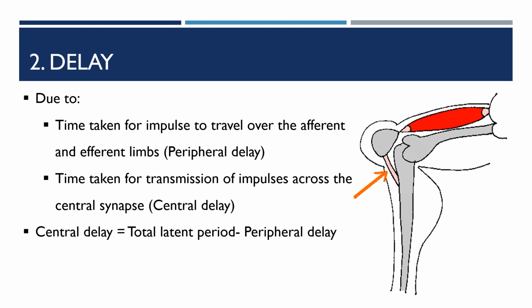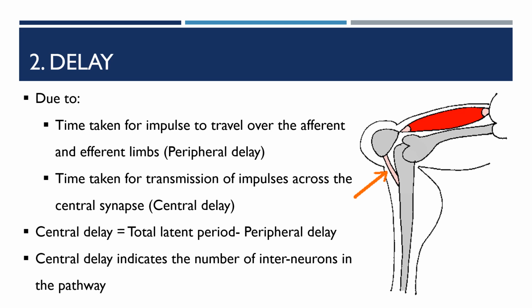The central delay is equal to the total latent period, the time taken to respond after the stimulus is applied, minus the peripheral delay. So the central delay indicates the number of interneurons in the pathway.